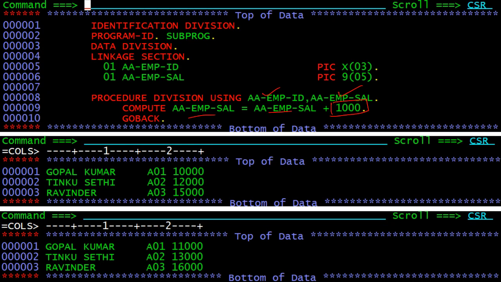And like we have this input file and this is output file. In input file you can see this salary, and in output file salary is increased by the 1000.